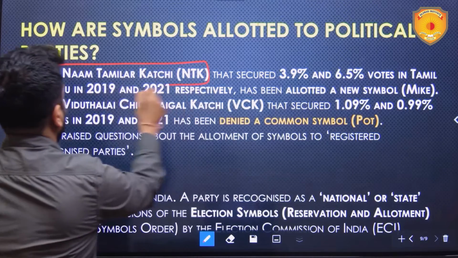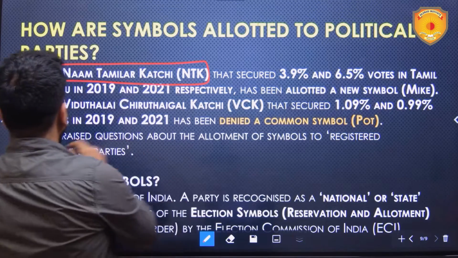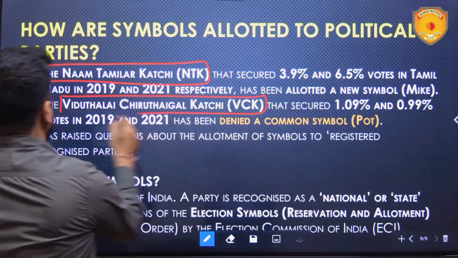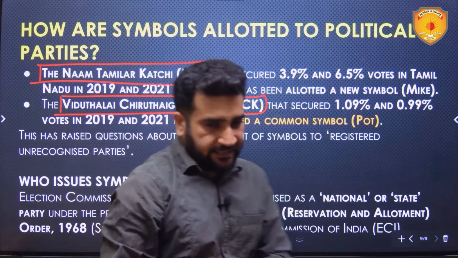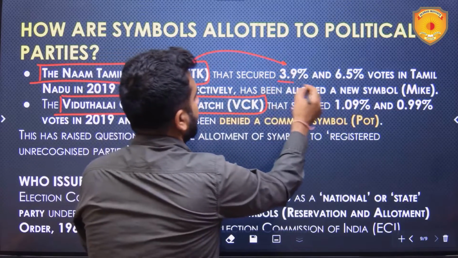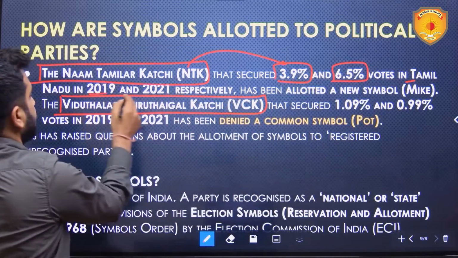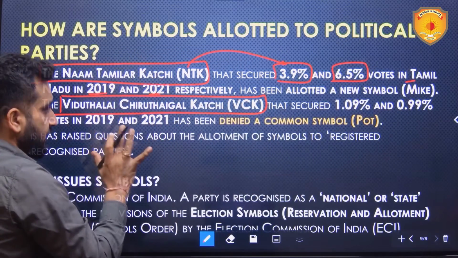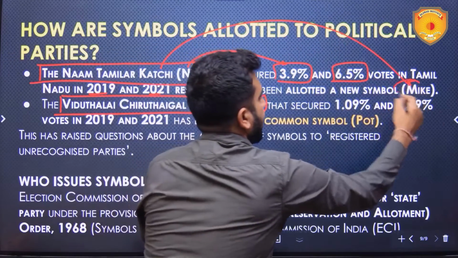First is the NTK, Naam Tamilar Katchi, and the second is VCK, that is Viduthalai Chiruthaigal Katchi. NTK secured 3.9% and 6.5% votes in Tamil Nadu in 2019 and 2021 respectively, and this party has been allotted a symbol called mic.